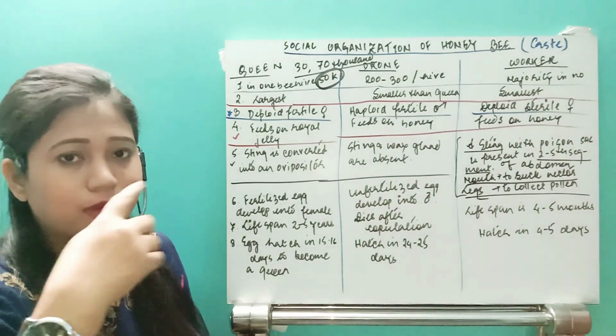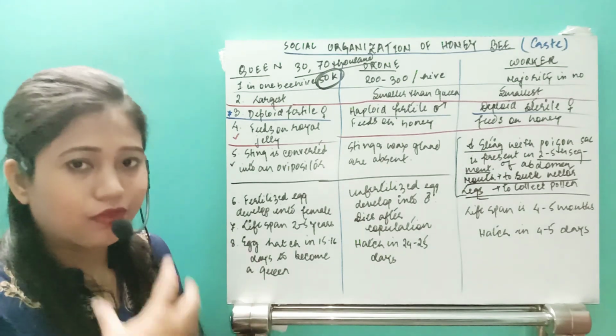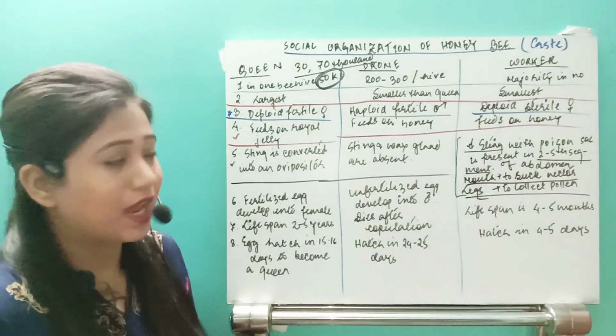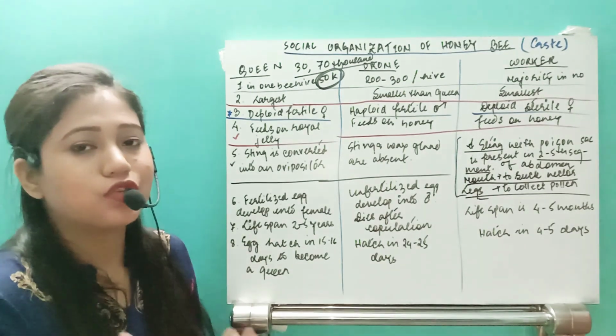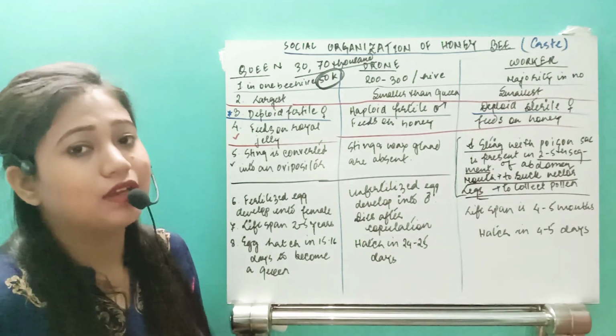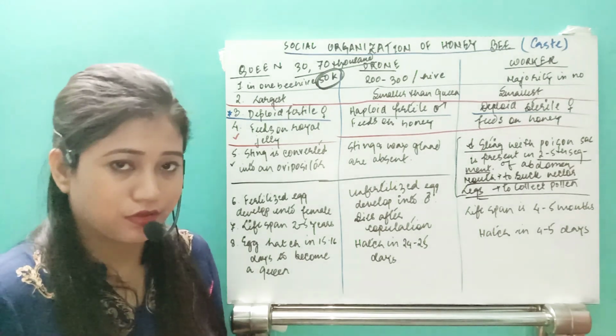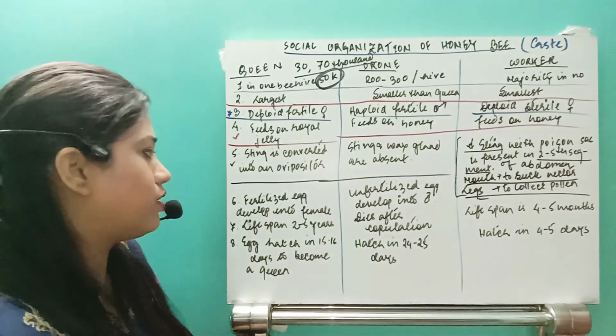Okay, so the mouth is converted into a siphoning type of mouth part, which is specially designed to suck the nectar. And their legs are specially designed to collect the pollen grain, right? So this is also another point.